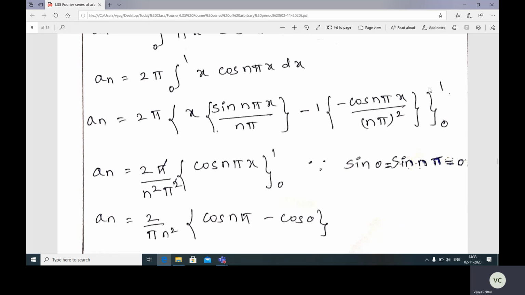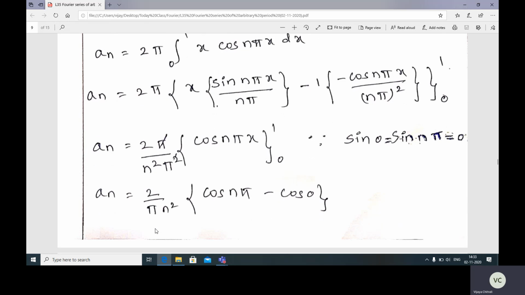So in this you substitute 1, you'll get sine n pi is 0, and substitute 0, 0 into something is 0, so you'll get 0 for both limits. So you need to apply limits only for this cos n pi x. Now an is equal to 2 pi divided by n square pi square, this minus is plus, cos n pi x, limits 0 to 1. In place of x 1, in place of x 0.